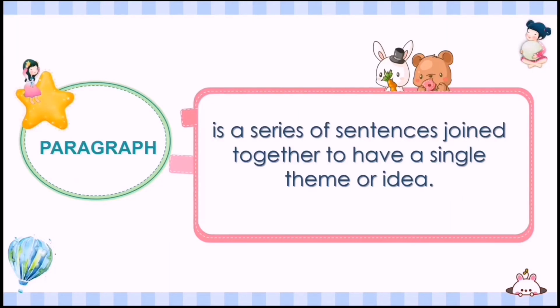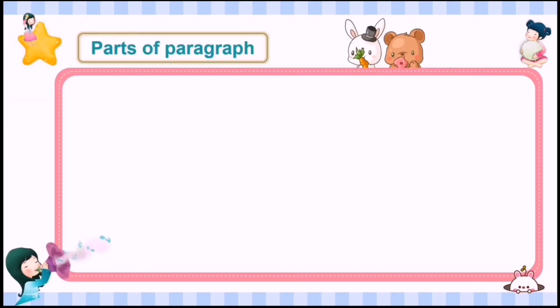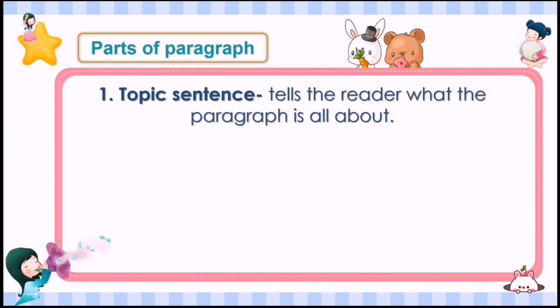The paragraph is a series of sentences joined together to have a single theme or idea. So a paragraph is made of 3 to 5 sentences, okay? The paragraph has 3 parts. First, the topic sentence. It tells the reader what the paragraph is all about. So you are going to tell what your topic is.